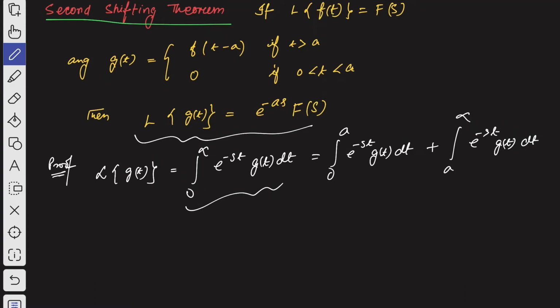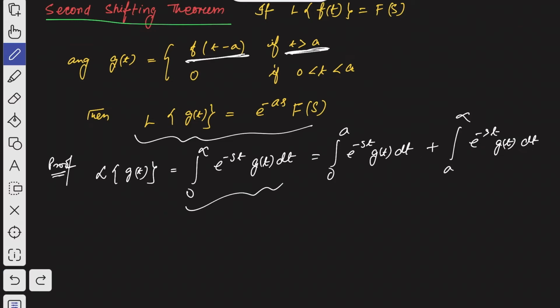Why have we done this? You can see we have two conditions here. g of t is equal to f of t minus a for t greater than a, and greater than a means from a to infinity. And t is greater than 0 and less than a, so we can consider it as from 0 to a. Hope you have understood this.